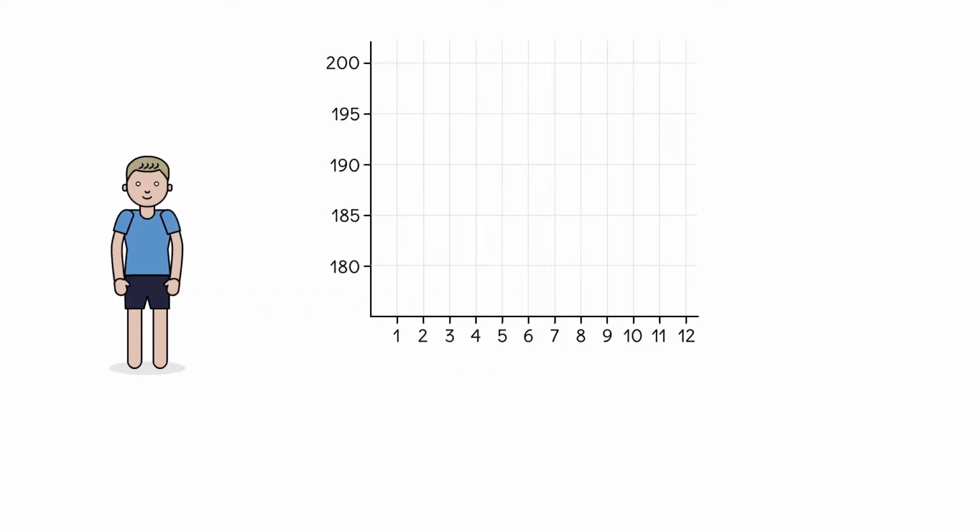For several months, I kept track of my fast food visits per month and my weight at the end of the month. Here's the graph. For example, when I ate fast food 10 times in a month, I weighed 200 pounds. When I ate fast food 3 times, I weighed 185 pounds.